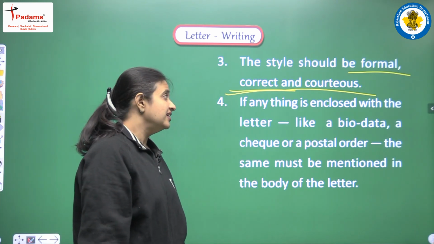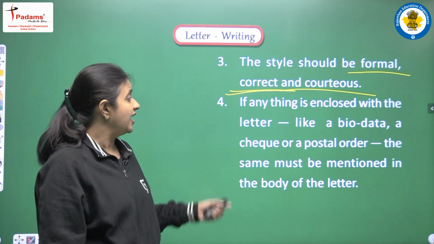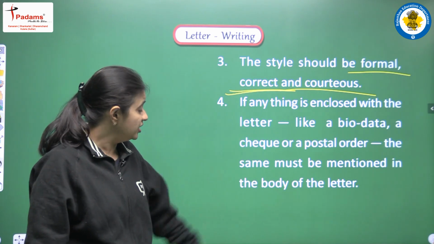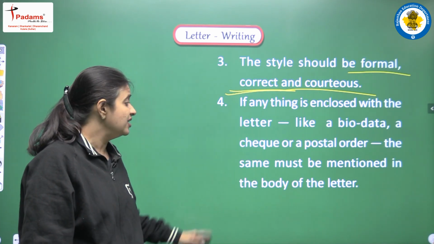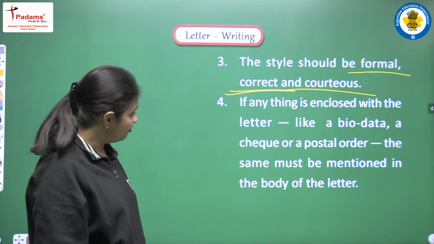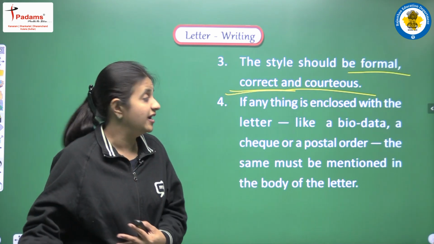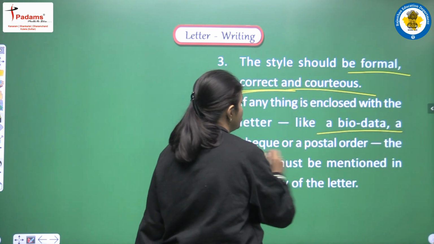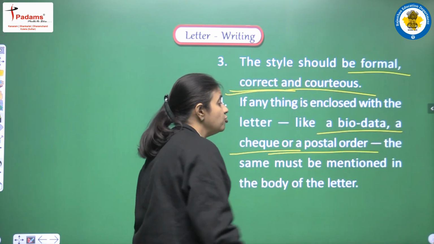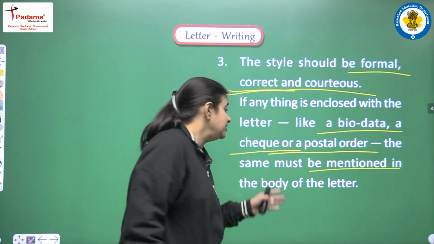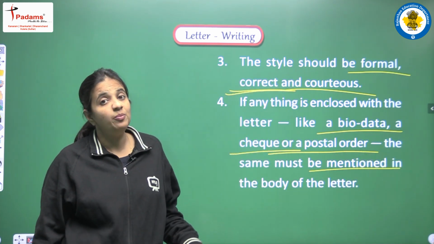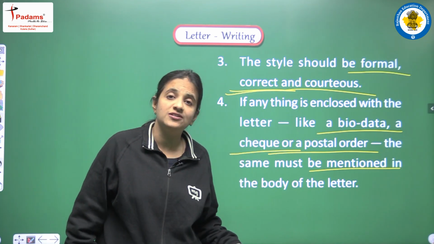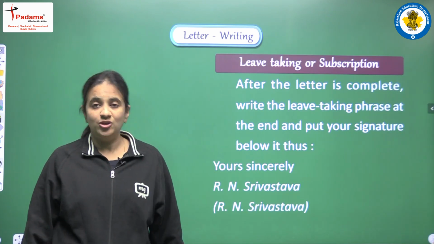Next is, if anything is enclosed with the letter, like a biodata, a check or a postal order, the same must be mentioned in the body of the letter. So in this point, if along with the letter we are enclosing something, like some kind of biodata or check or postal order, we have to mention that in the body of the letter, that along with this letter we are sending these things also. So this is the most important thing.